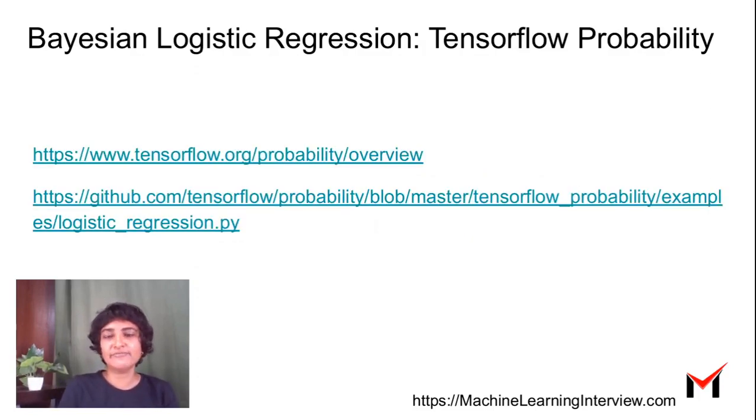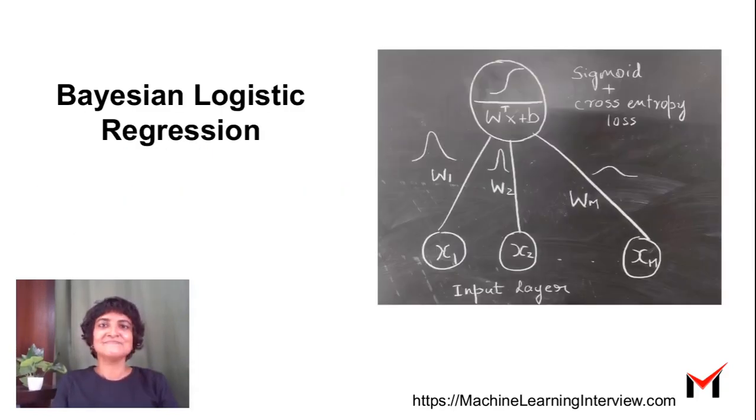And here are some of the references. You can go to the TensorFlow Probability website to get more details. To recapitulate, we looked at Bayesian logistic regression, which enables us to capture parameter uncertainty when we try to do binary classification with logistic regression.